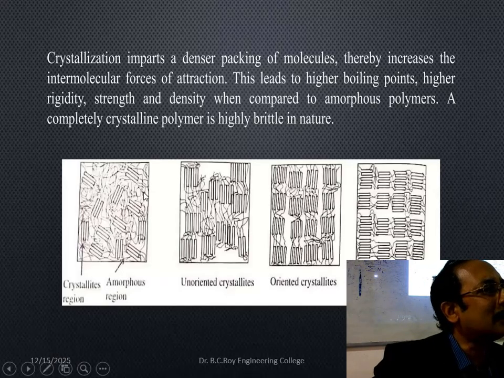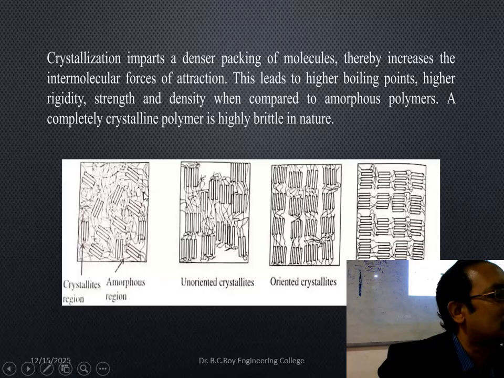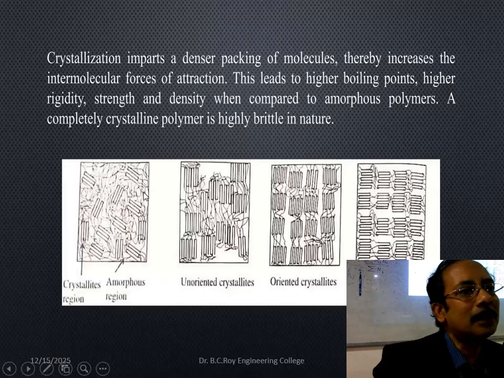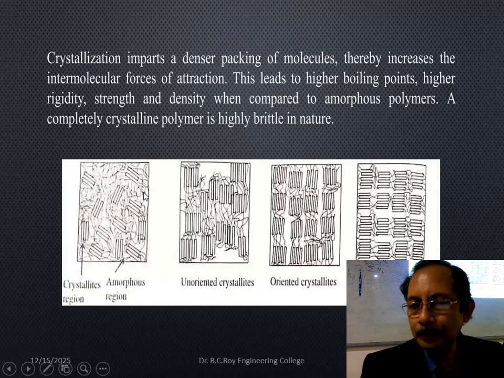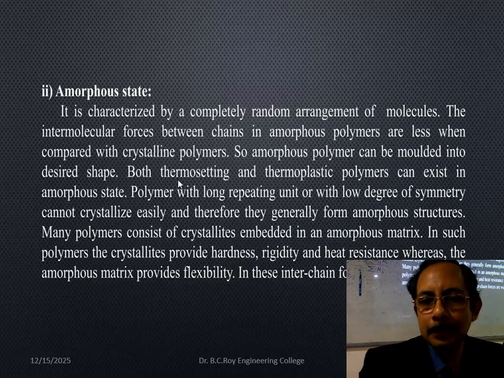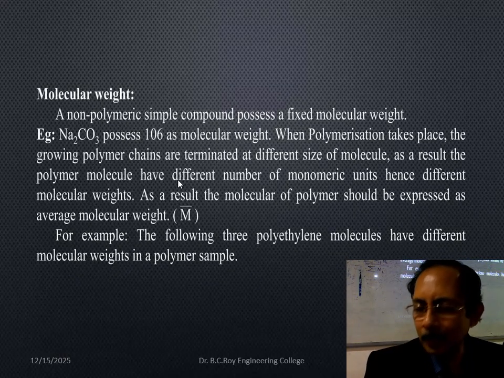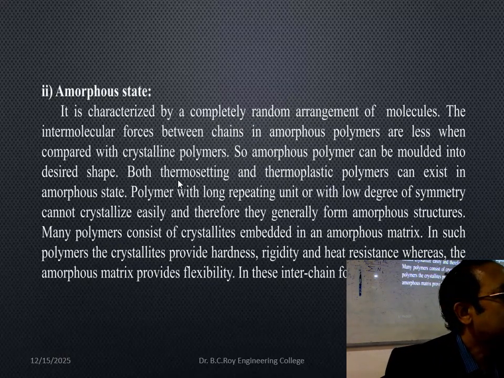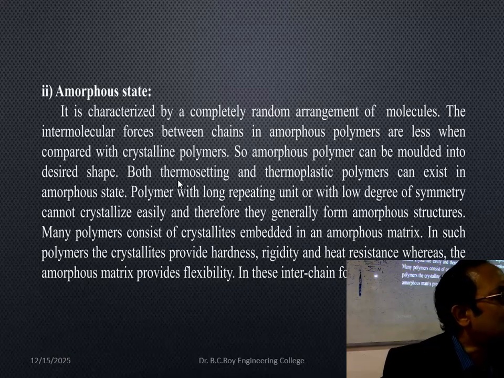Unoriented crystals will break because they have no proper orientation, so they do not give strength. But oriented crystals have more strength. What is the amorphous state? Random, with no orientation at all. Initially, when you make glass, it is like that. Slowly the orientation takes place, and you get a partly crystalline character.